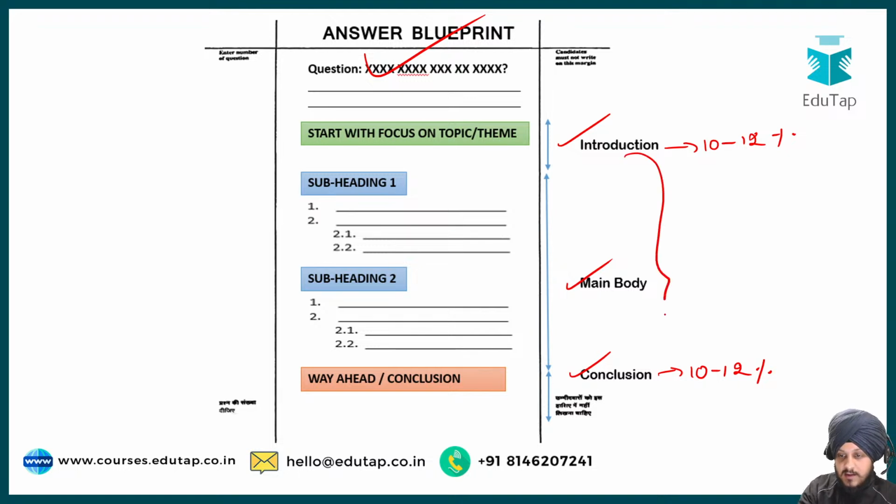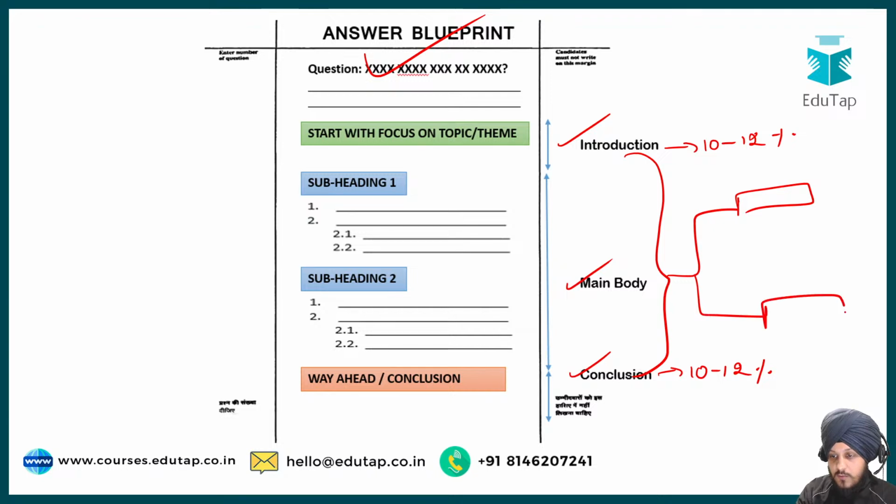And at the end, the rest of the word limit should be allocated to the body part, where you will write your body in the form of different headings and subheadings. So today we are going to have three headings: the challenges, which is the reason of NPA, the solutions, and also the steps taken by the government.